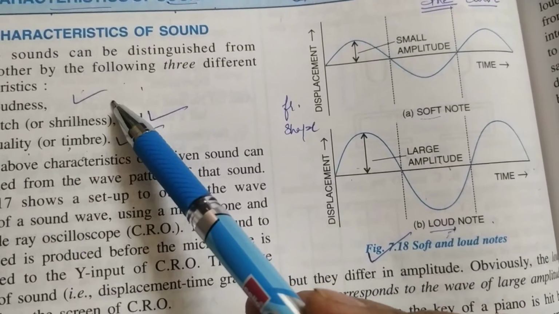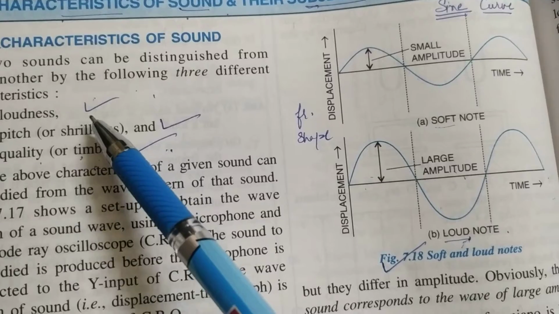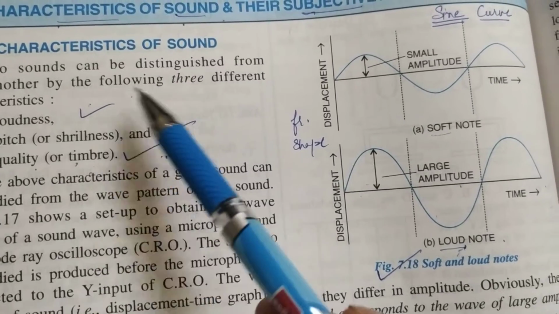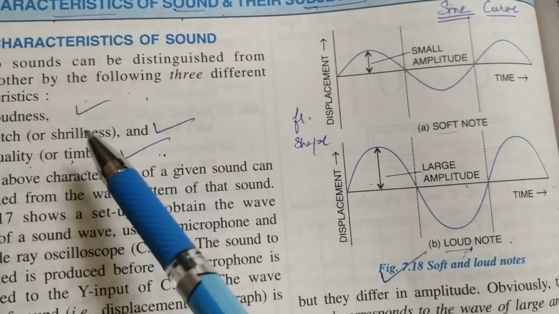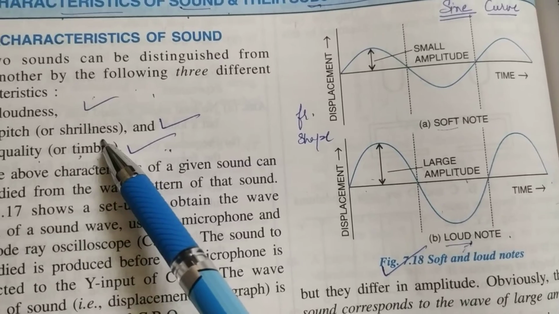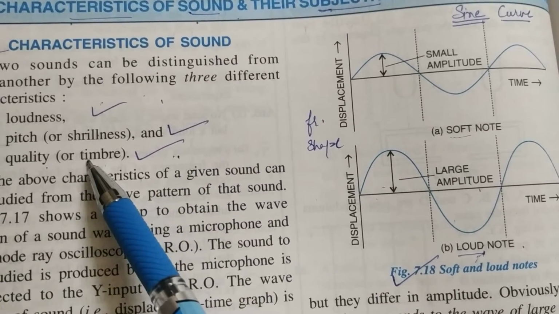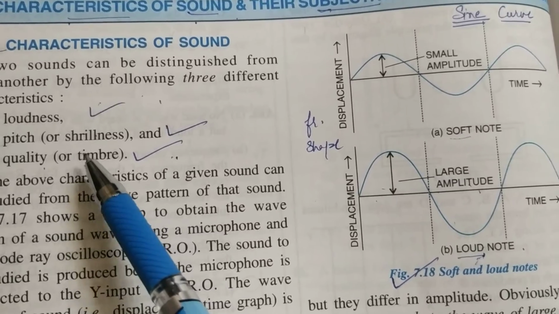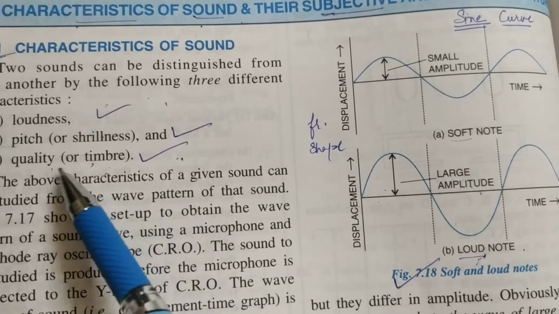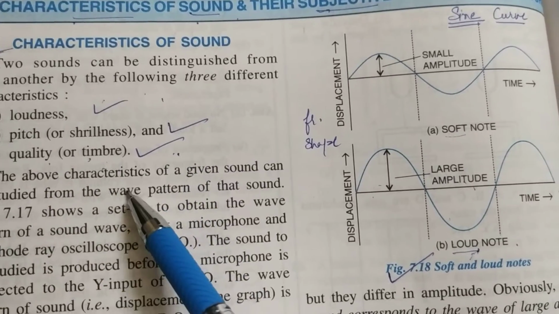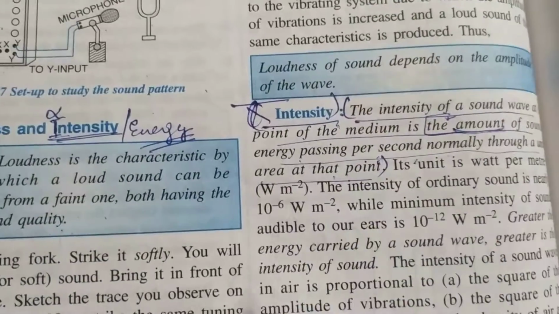Loudness is that character by which you can distinguish between a soft note or a loud note. Pitch means a shrill note or a flat note. Quality is something which depends upon a particular wave's shape. So quality or timbre. These three characters we will study one by one. Loudness, it is a